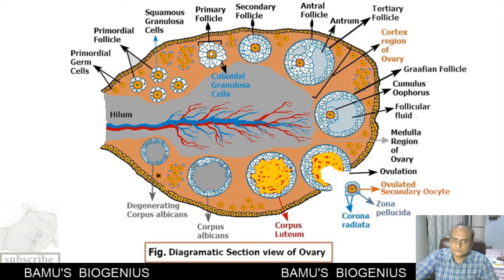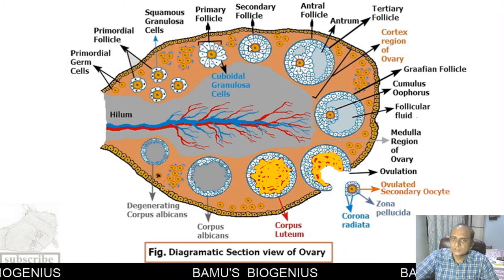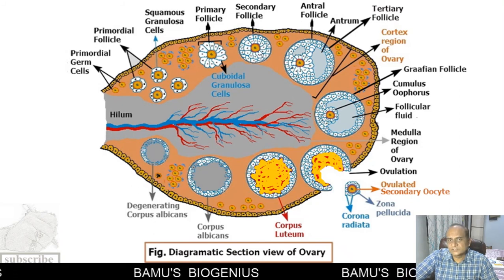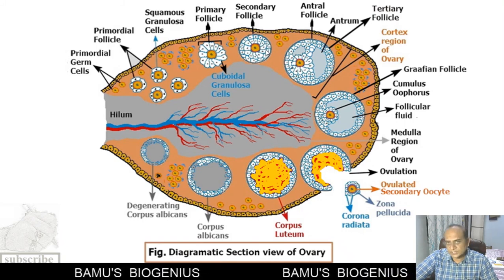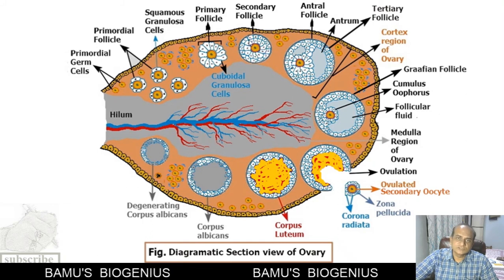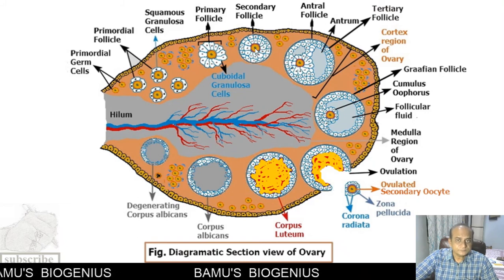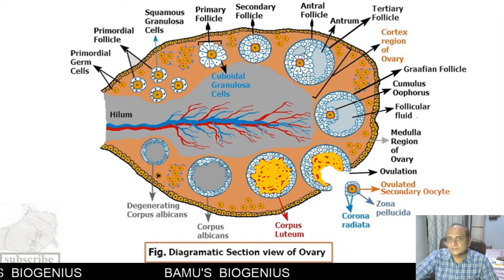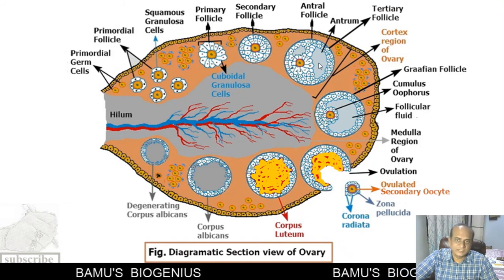During the primary follicle stage, zona pellucida formation takes place, and in a secondary follicle, the granulosa cells around the primary oocyte start to divide and redivide under the influence of this primary oocyte as well as under the influence of follicle stimulating hormone. So these divide and redivide and form multi-layered granulosa cells around the primary oocyte. Then after some time, the antrum is developed. This antrum is a fluid filled cavity. The fluid present in the antrum is called the follicular fluid.